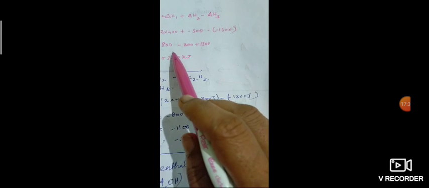If you substitute the given values, 2 into 400, minus 300, minus 1300, we will be getting plus 200. So that is the value.